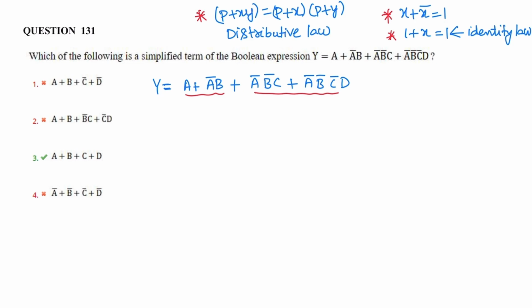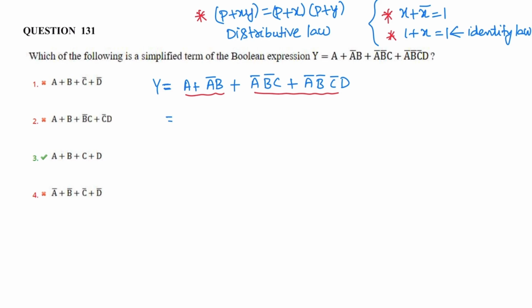So we need to simplify the given expression. Y is equal to A plus A bar B plus A bar B bar C plus A bar B bar C bar D. These are the different laws that we are using in Boolean algebra. One is the distributive law: P plus XY can be written as P plus X into P plus Y. X plus X bar is 1. 1 plus X is 1. That is the identity law over OR gate. So using these three laws, we will try to simplify this expression.